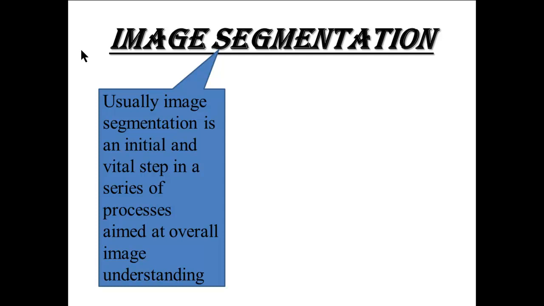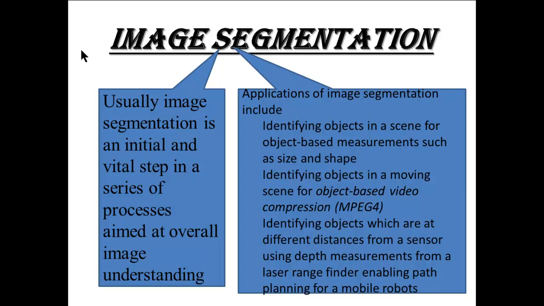Image segmentation. Usually, image segmentation is an initial and vital step in a series of processes aimed at overall image understanding. Applications include identifying objects in a scene for object-based measurements such as size and shape, and identifying objects in a moving scene for object-based video compression, MPEG-4 format.